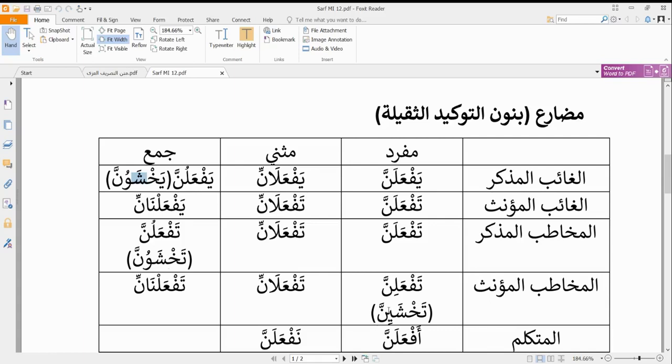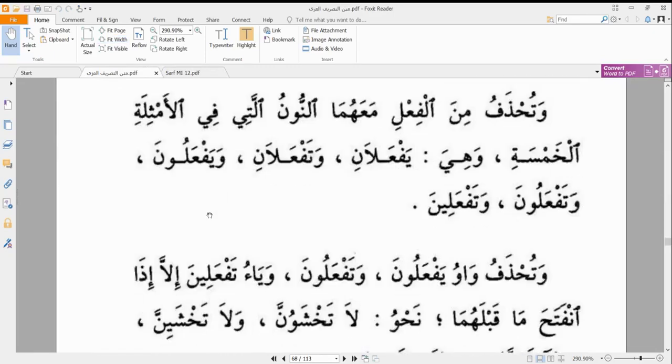So we don't remove the letters when the letter before the waw al-jama'a or the ya al-mukhataba has fatha. But in every other case, we are going to erase it. So we have yaf'alunna, or tef'alunna, or tef'alinna. So that is how we form our nun ta'kid for all those ones.